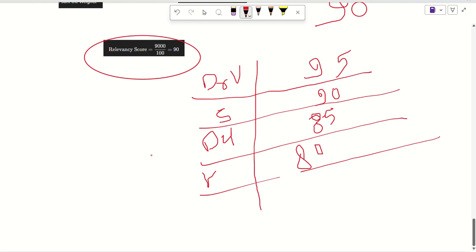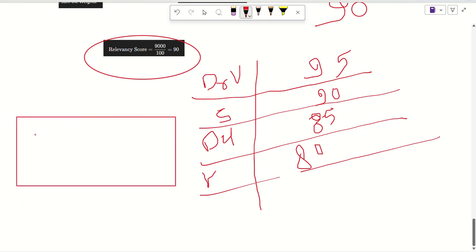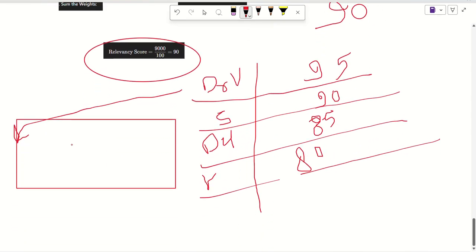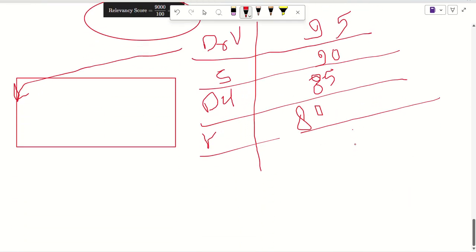So first, since Dr. Verma has the most relevant score, Dr. Verma should be selected as the technical member in the panel to take the interview. But we will be checking the availability of the experts as well. We will be maintaining the data of the expert for that particular time, and whether the expert is available or not.